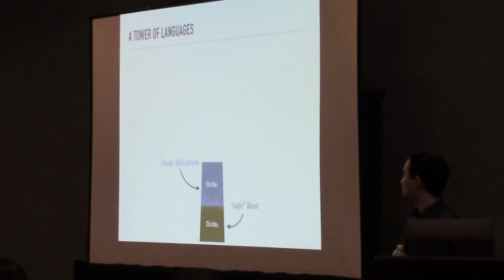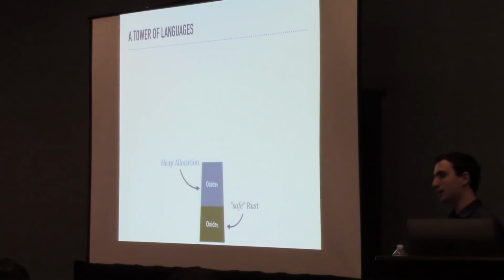So first, in Oxide 1, we add heap allocation. And we do this using the vec type. Anybody who's programmed in Rust might be thinking, well, why not the box type? Well, as it turns out, while a box can be viewed as a vector of size 1, box is not sufficient to implement vec alone. So we use vec, which can implement box, but the reverse situation is not possible.